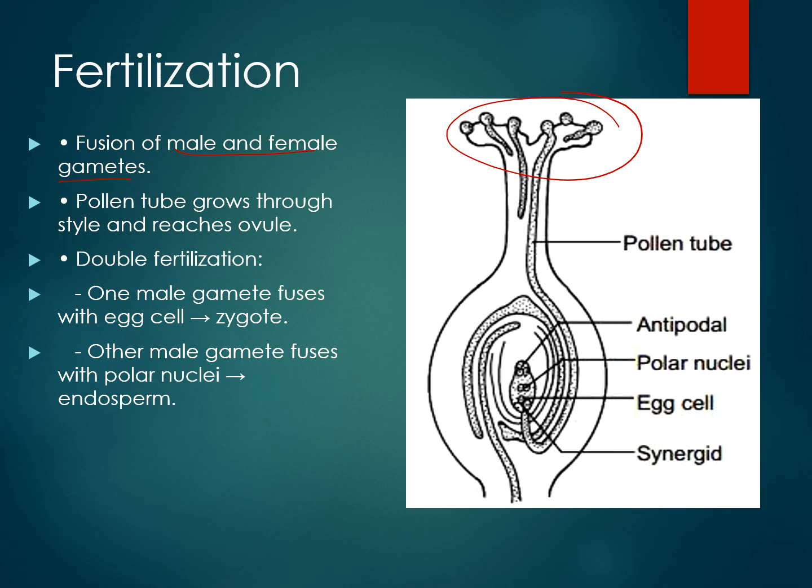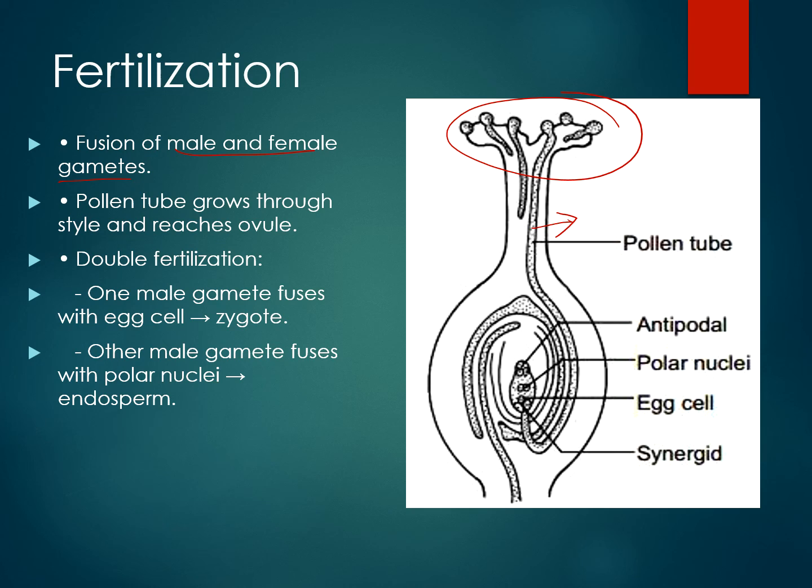So how are they combining? First we need germination of the pollen grain. Under suitable conditions, the pollen grain absorbs sugar and water from the stigma, bulges out and produces a tube. This tube is called the pollen tube.